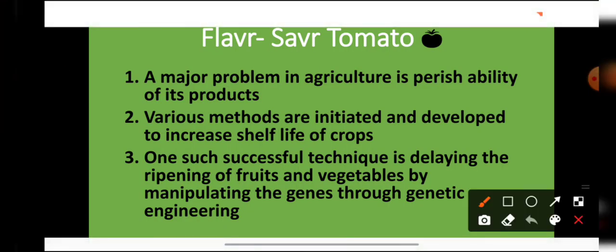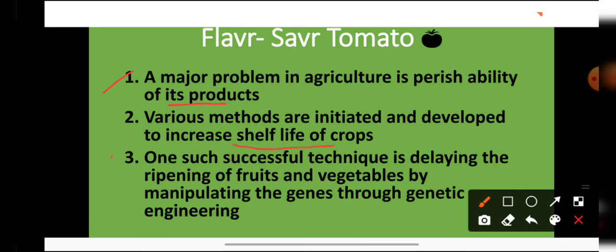Students, a very interesting example of a transgenic plant is the transgenic tomato, which is also known by the name Flavr Savr. A major problem in agriculture is the perishability of the products. Usually students, fruits and vegetables are harvested when they are fully ripened. And when they are harvested in a fully ripened state, a lot of fruits or vegetables get spoiled during transportation. So many methods have been initiated which are increasing the shelf life of the crops.